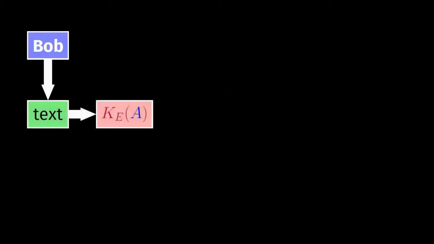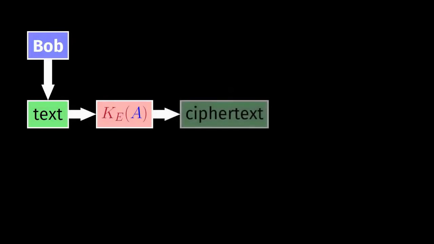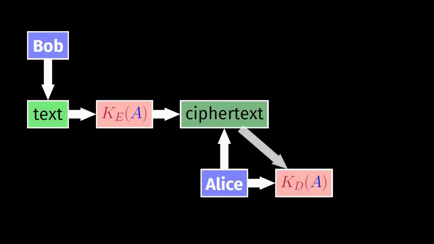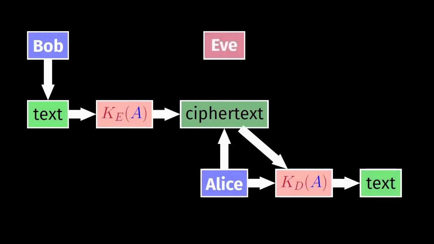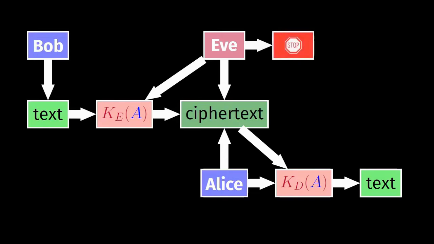Bob wants to send a message to Alice, so he first writes a message that we call text. Then he takes Alice's public encryption key and he sends to Alice the hidden message called ciphertext. Alice receives the ciphertext. She takes her own private decryption key that she applies to the ciphertext, and in this way she recovers the original message. If Eve, any third person, happened to read the ciphertext, she wouldn't understand anything, even if she had the opportunity to obtain the public key, because without the decryption key, she cannot retrieve the original text.